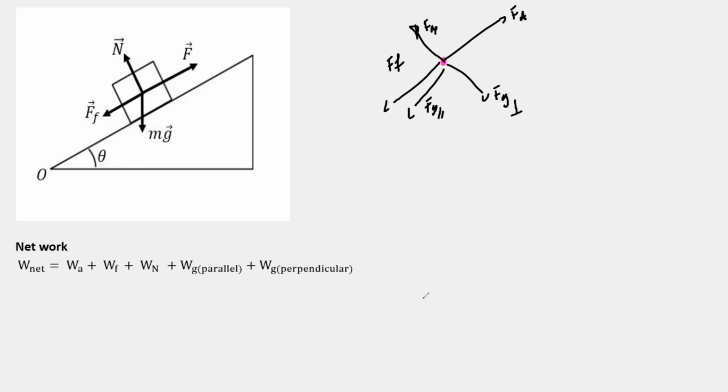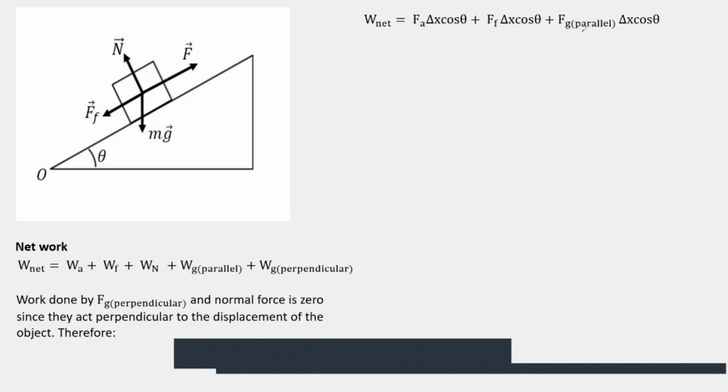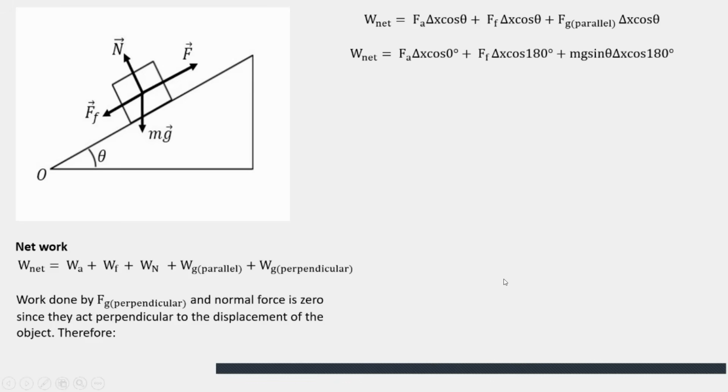All right, perfect. And under this scenario, notice that the work is done by all the forces except that the work done by normal and gravity perpendicular should be zero because they act perpendicular to the displacement of the object. Theta is 90 and cos 90 is 0. So who's doing work? Let me check this diagram out now. Remove this. It is the work done by the applied, the friction, the gravity parallel. Let's go further. Look how interesting it gets. How did I get to this point? Follow me.